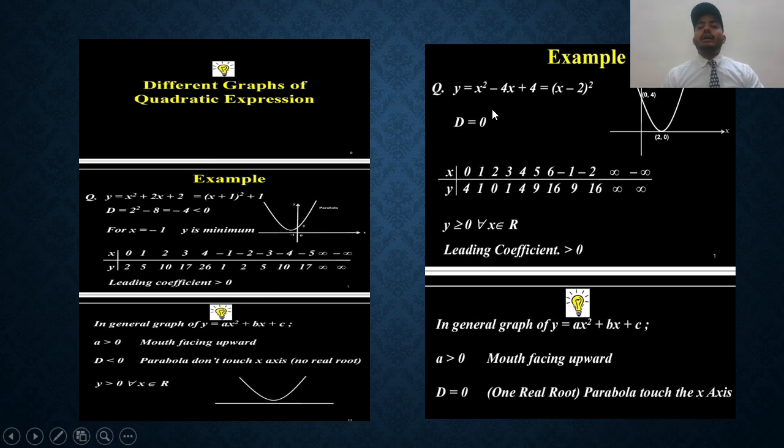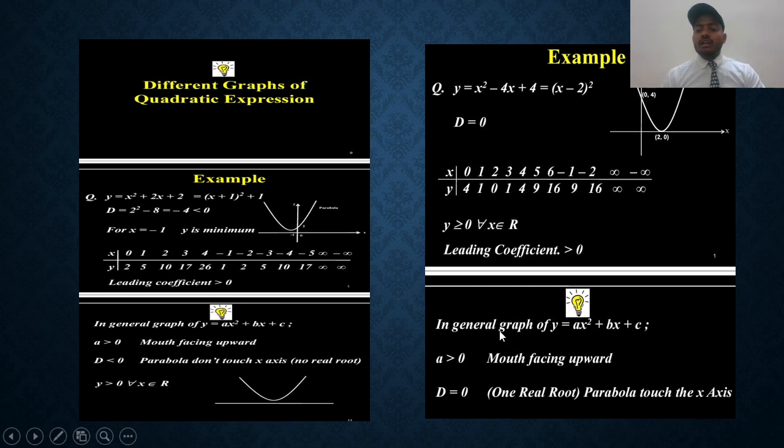y = x² − 4x + 4. Solve this problem by the perfect square method, getting (x − 2)², and first of all solve the discriminant. After solving the discriminant, D is equal to 0, then I can say that the graph touches the x-axis, and the leading coefficient is always positive. Then the mouth faces upward, and D equal to 0 gives one real root; the parabola touches the x-axis.